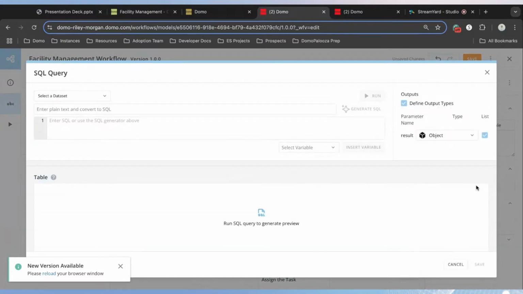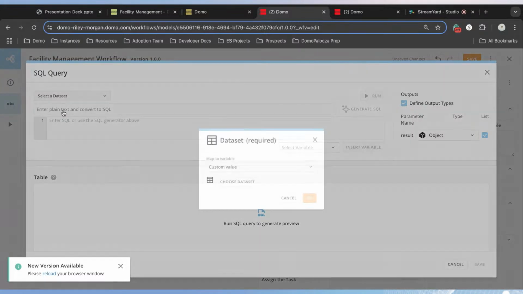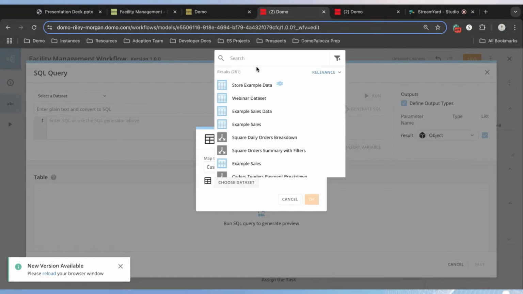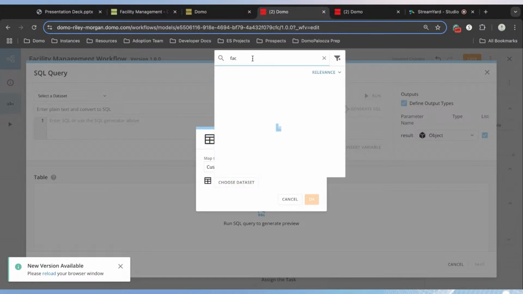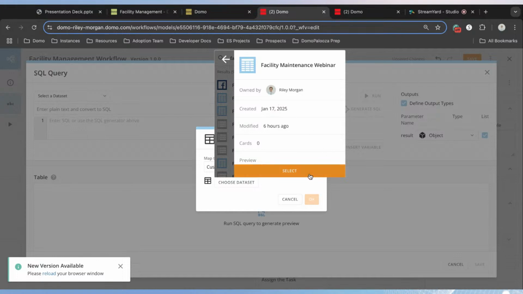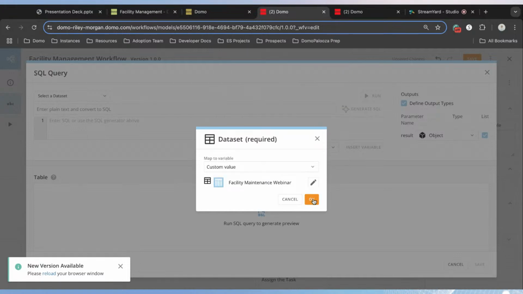This is going to launch a mode where, at the top, it wants us to select a data set to look at. So you can click on the drop down and we're going to choose a custom data set. And once again, we're going to grab the data set that we uploaded at the beginning of the webinar. So here I've got my facility maintenance webinar table. I'm going to select that and click OK.